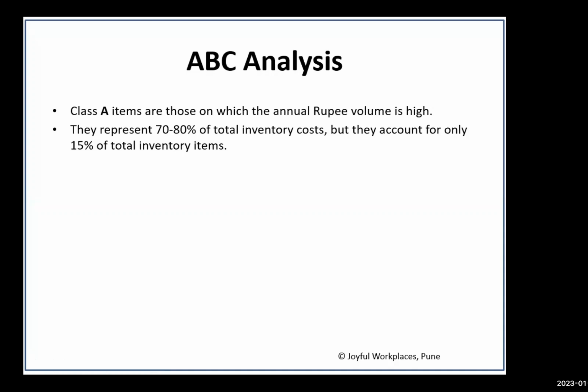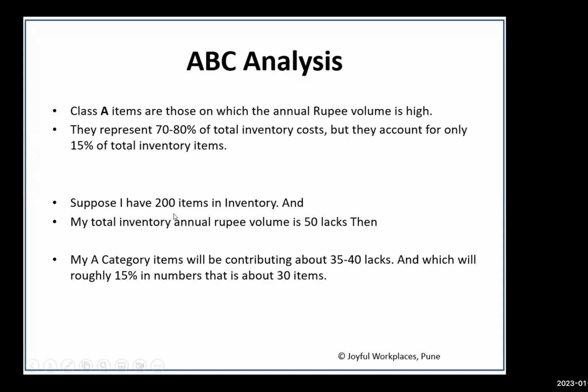Class A item basically represents 70 to 80% of the total inventory cost. But in terms of number, that might be only 15% of the total inventory items. जैसे कि मैंने यहाँ पे एक एग्जांपल लिया है. Suppose I have 200 items in my inventory. Items as in number of items. And my total inventory annual rupee volume is 50 lakhs. तो A category item में ideally कितने items आने वाले हैं? तो near about 15%. That is, in terms of number, only 30 items will come. However, it will contribute around 35 to 40 lakhs out of those 50 lakhs inventory. So A category item basically represent the critical few.